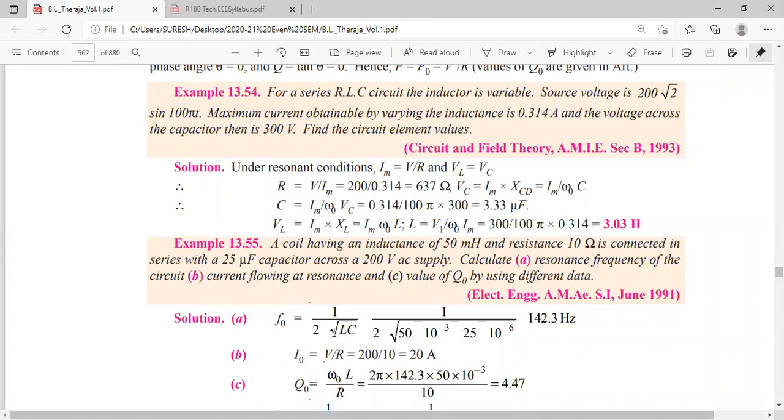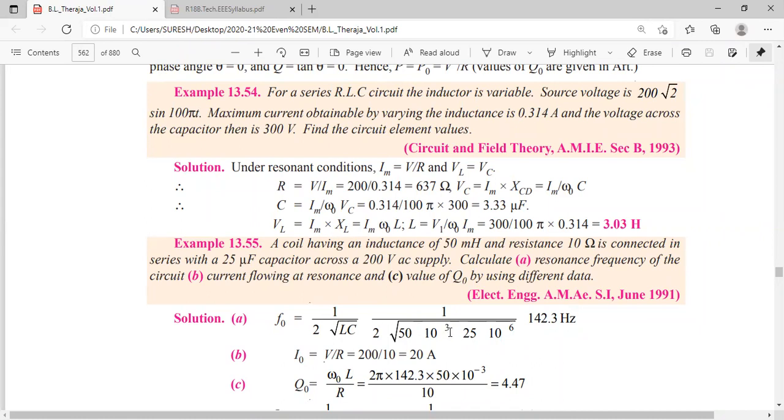In the textbook they have given it wrong. F naught is equal to 1 by 2 pi, here pi is missing. This is 1 by 2 pi root LC. Write down pi here. Now we know L and C values. Substitute L and C values.